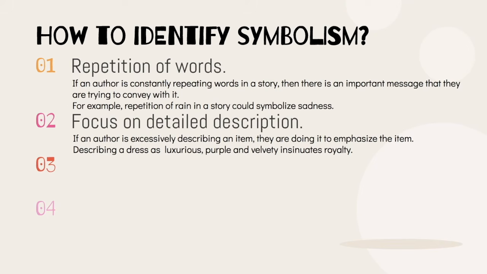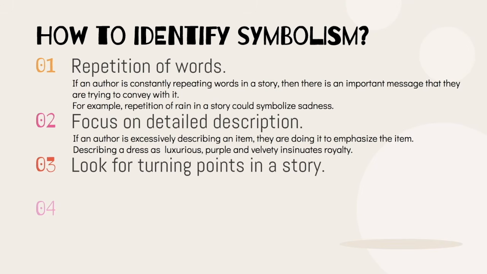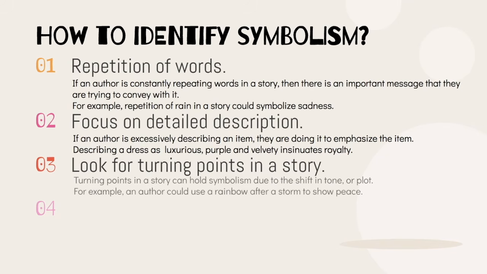Our third method is looking for turning points in a story. Now this method is particularly important because turning points in a story can hold symbolism due to a big shift in tone or plot. Now, usually during these points in a story, authors try to emphasize a specific symbol. For example, an author could use a rainbow after a storm to show peace.